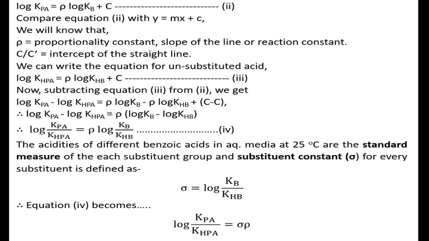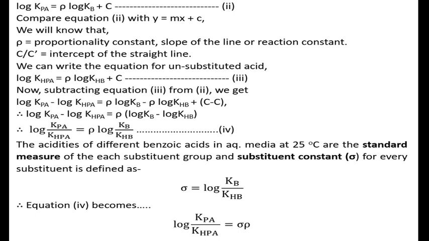Kpa for substituted phenylacetic acid, KHPA for unsubstituted phenylacetic acid, is equal to rho log Kb minus rho log KHB plus C minus C. So we get log Kpa minus log KHPA is equal to rho times log Kb minus log KHB. As we know the rules of logarithm, we can write log of Kpa upon KHPA is equal to rho log of Kb upon KHB.